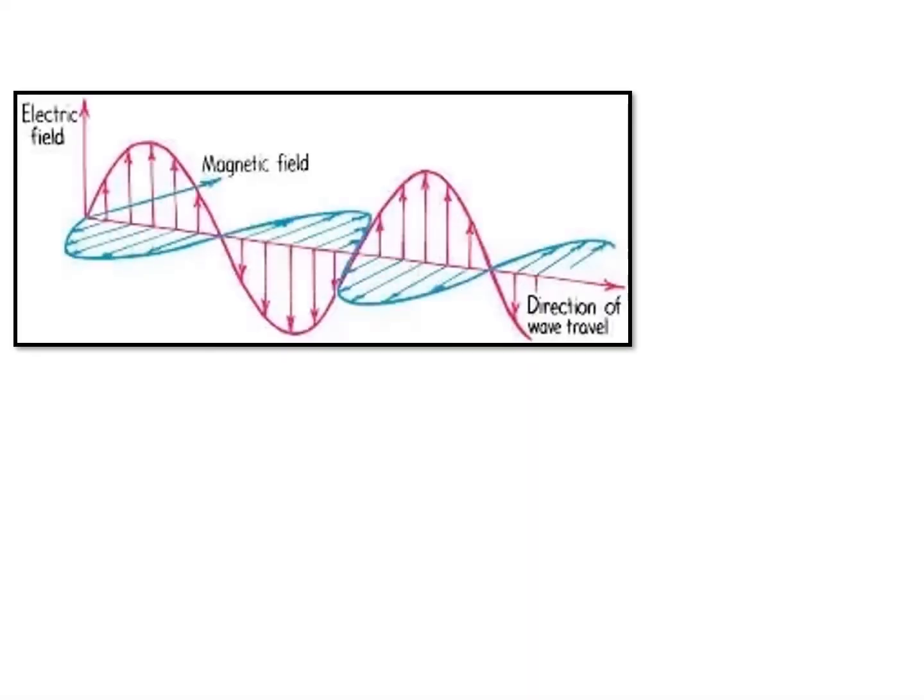One more interesting phenomenon of light waves is this: we have the magnetic field and the electric field. Now this is one plane of electric field and one plane of magnetic field that we have shown. But there are n number of electric field planes and magnetic field planes, such that they are all perpendicular to each other, as well as perpendicular to the direction of propagation. For simplicity, we always show one electric field so that we understand it clearly. Moreover, when we are dealing with light waves, we consider only the electric field, not the magnetic field, because the strength of the magnetic field is less.